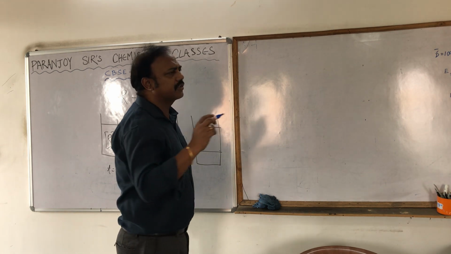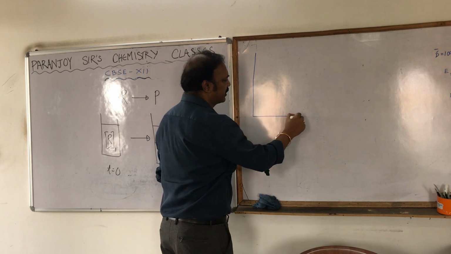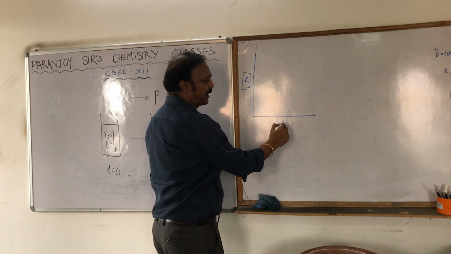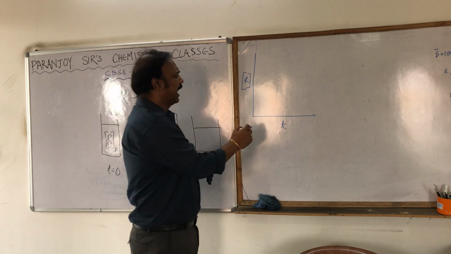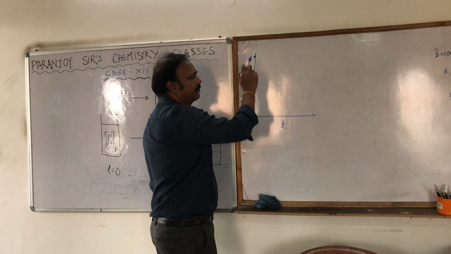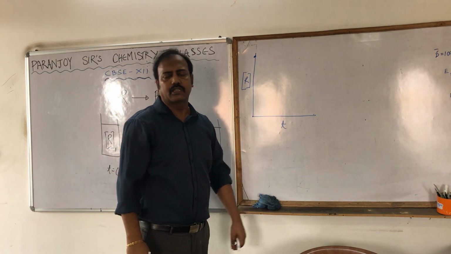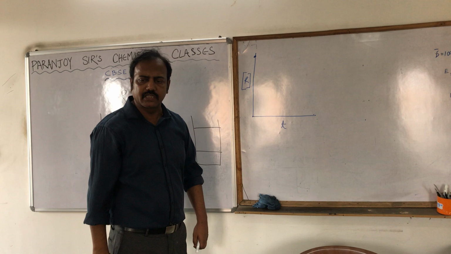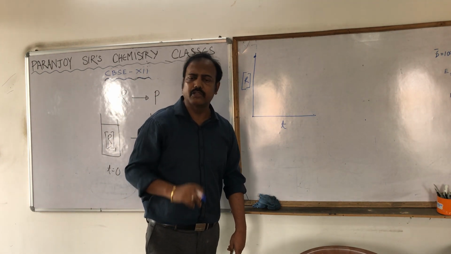Now if we just try to plot it graphically, see, I'm just trying to plot it graphically. Concentration of reactant, here we are plotting, and here in this direction we are plotting time. Now let at time t equal to 0, the concentration of the reactant be this much. As time increases, the concentration of the reactant will decrease, and one time will come when the concentration of the reactant will become constant. What is that time? That is nothing but equilibrium.